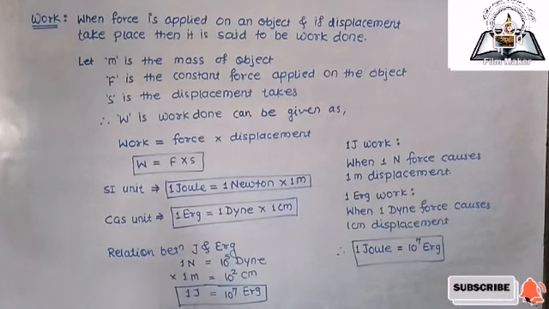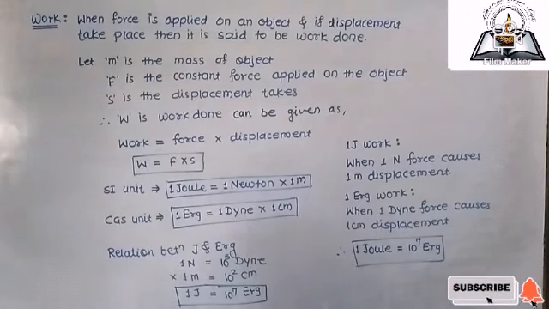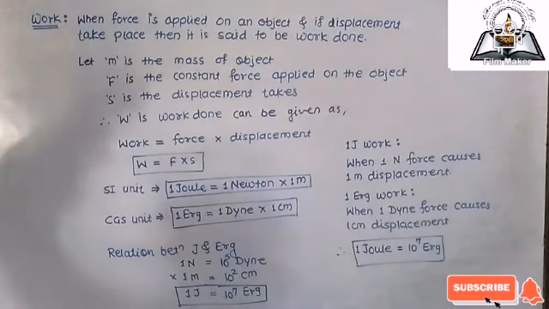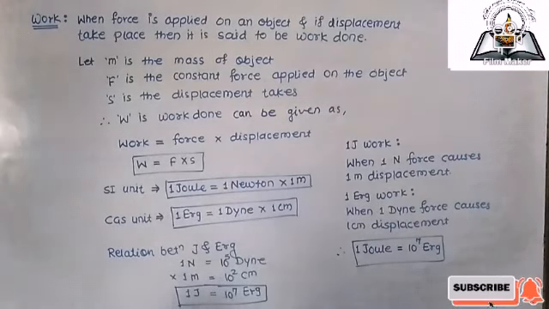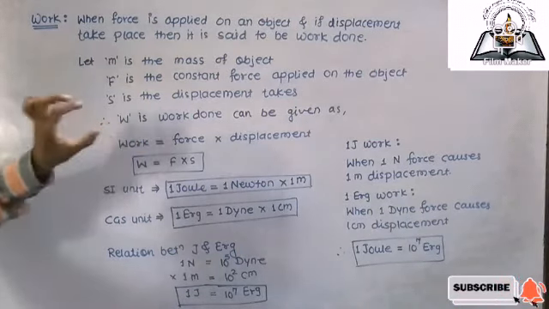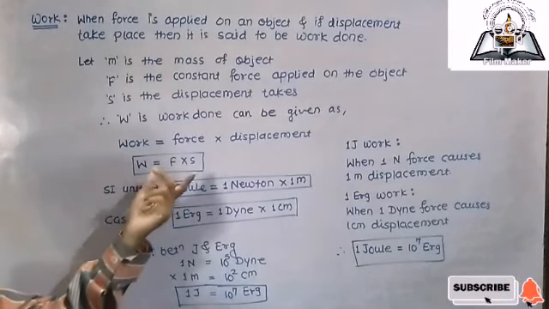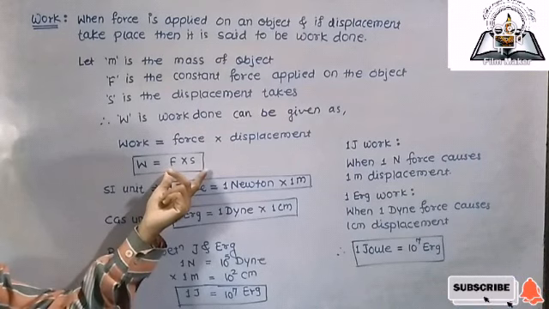So first of all, we have seen the definition of work done. In specific terms in physics, when force is applied to an object and if displacement takes place, then it is said that work is done. This means work done is nothing but the product of force and displacement. It is the product of force and displacement.